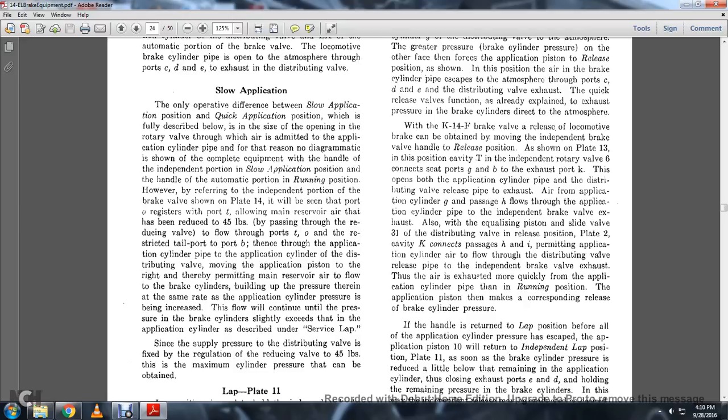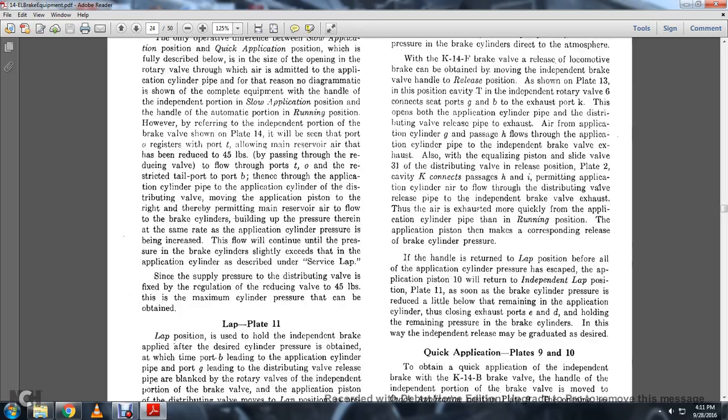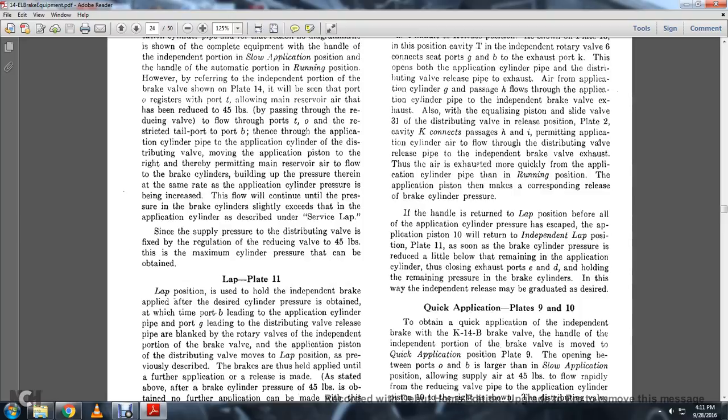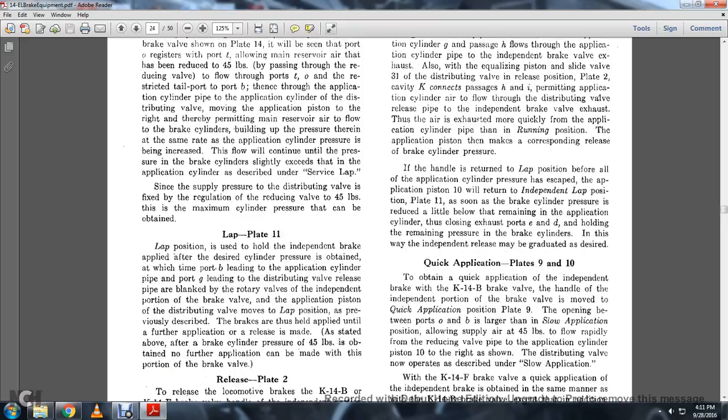The release exhausts air from the application cylinder G through passageway H, flowing with the application cylinder pipe to the independent brake valve exhaust. Also, the equalizing pressure of the slide valve 31 of the distributing valve is in the release position. Plate 2 connects cavity K and passageways H and I, permitting the application cylinder to flow through the distributing valve release position to the independent brake valve exhaust. Thus, the air is exhausted more quickly through the application cylinder pipe at the running position than the application position, then the application piston makes a corresponding release of the brake pipe pressure.